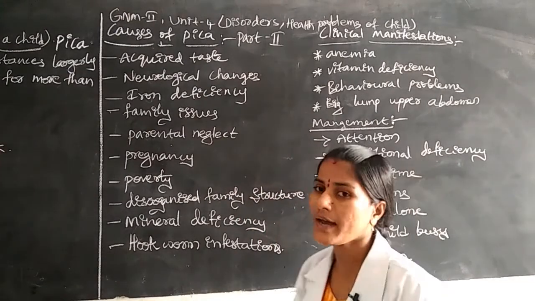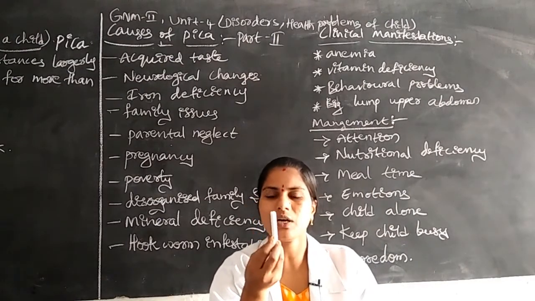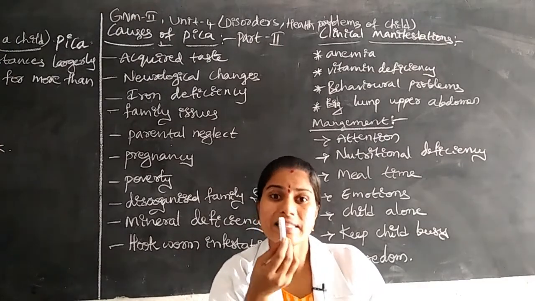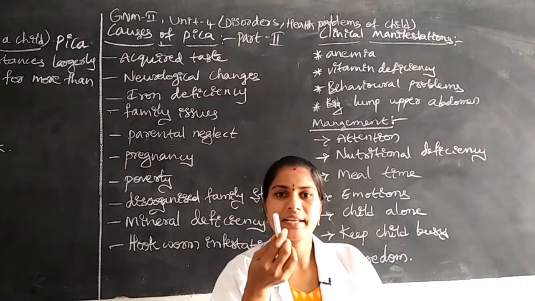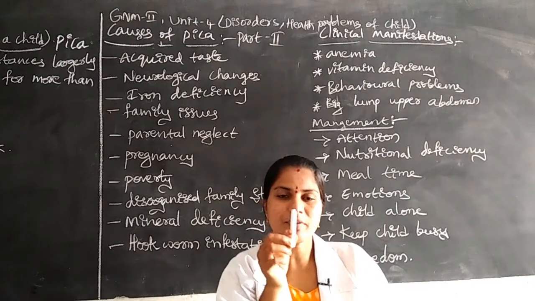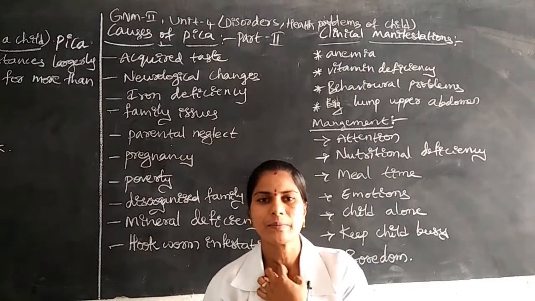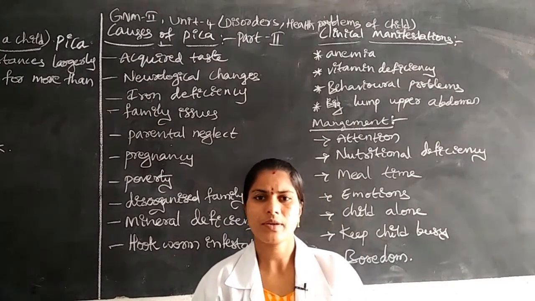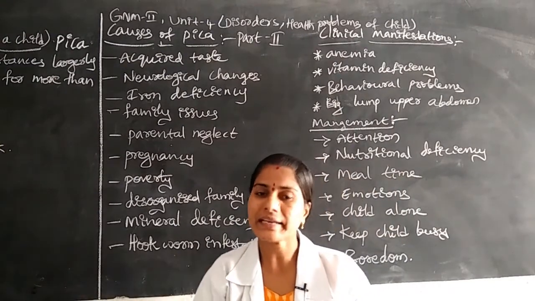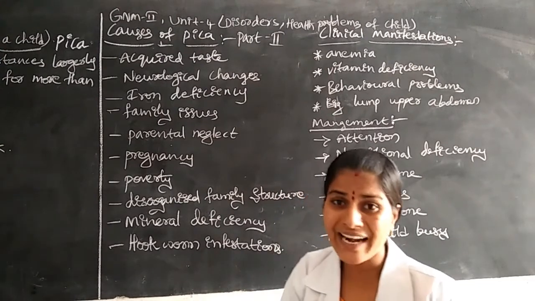The first one: when the child takes this type of non-nutritious food, they get a good taste, an adequate taste. That's why they are eating non-nutritious things like chalk pieces, slate pencils, book pencils, clay, or even some glass. Once they take it, they get some type of adequate taste.